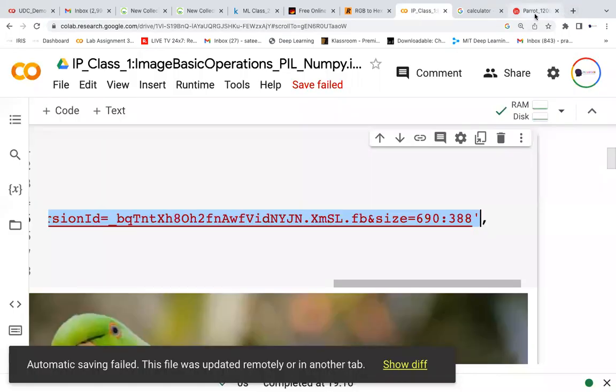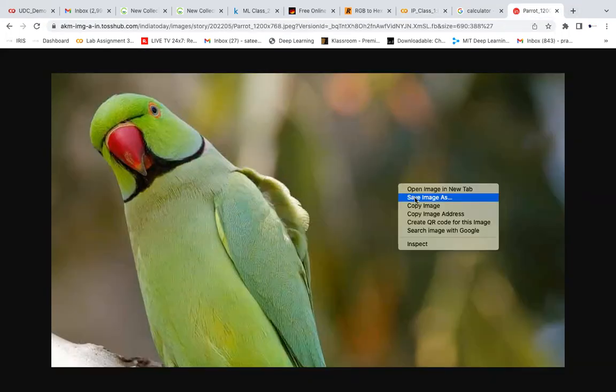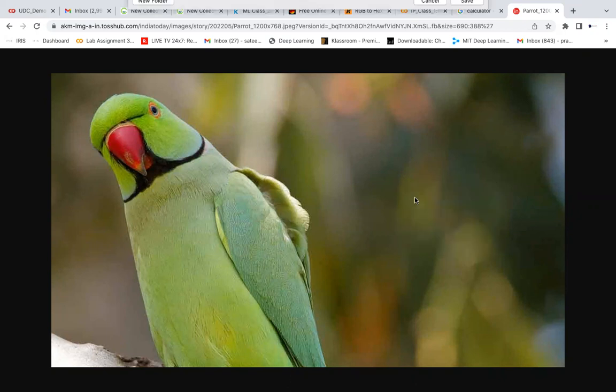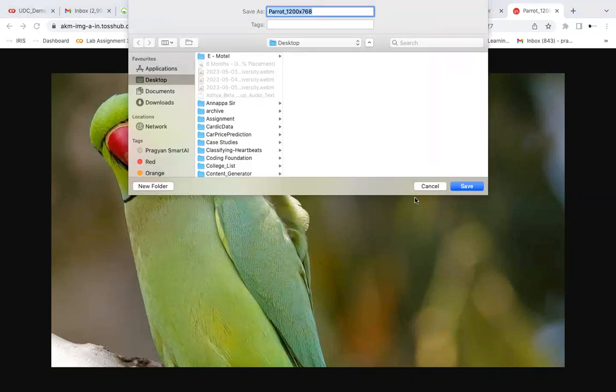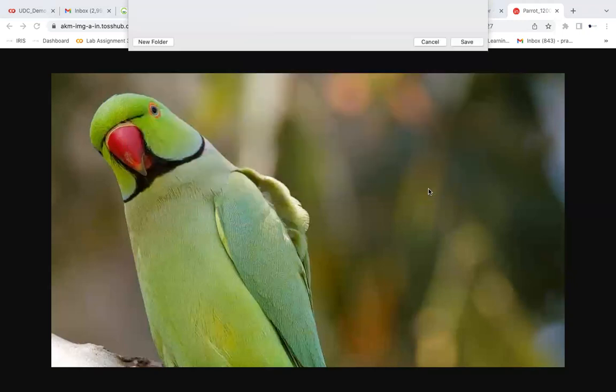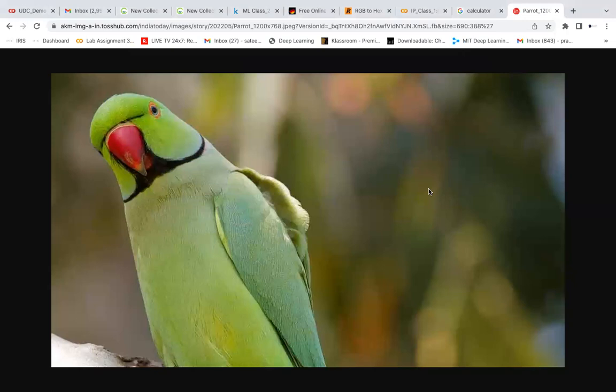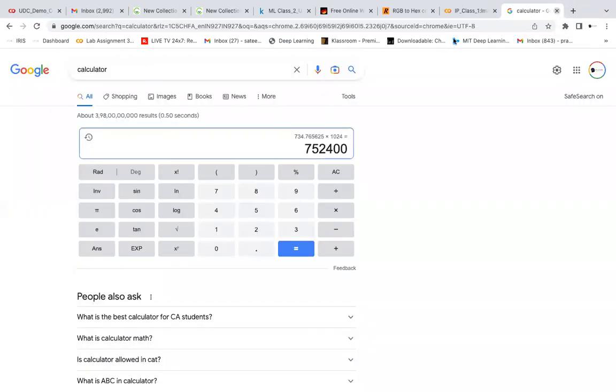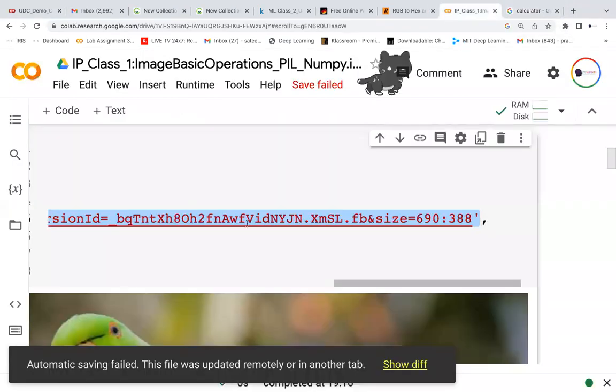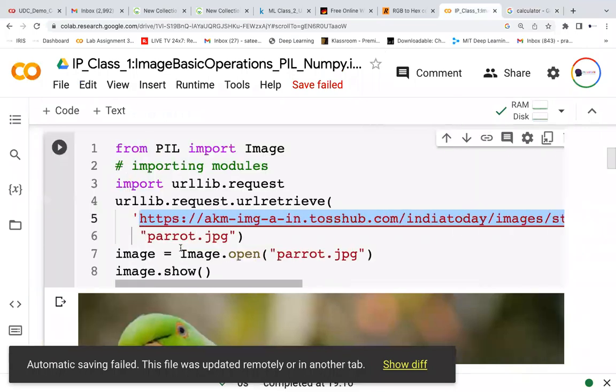One way is the normal way. You should say save image as in your local file, where you give a name and then upload it. So you will be saving it in your local file on your desktop, then again uploading it and then demonstrating. I don't want to do all those things directly. Is it possible? It is possible actually. For that you should be using a few more libraries.